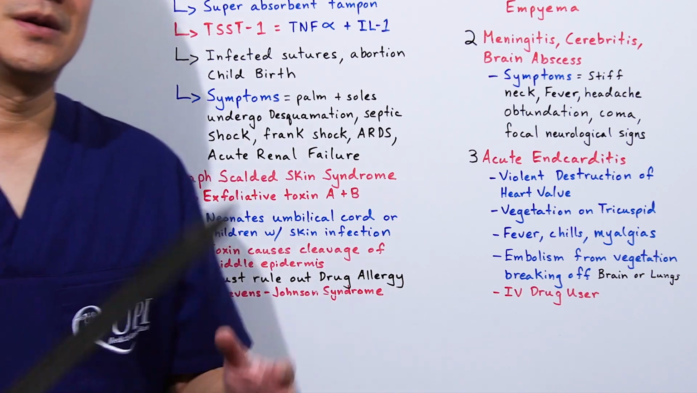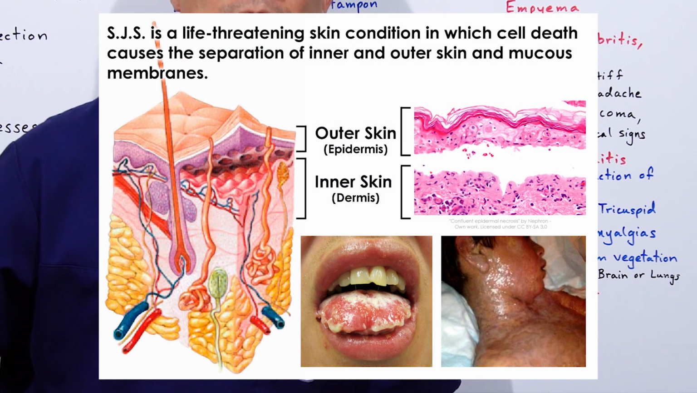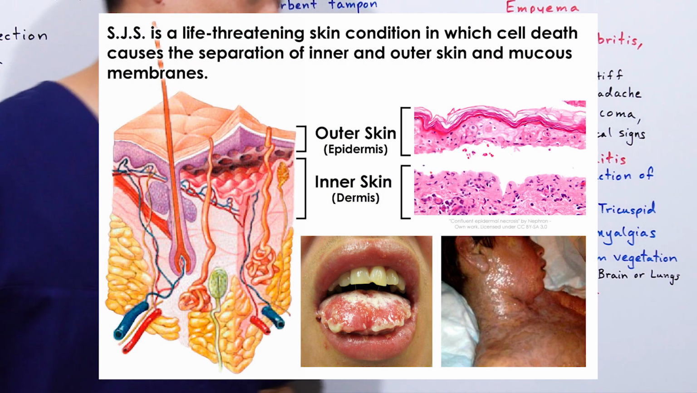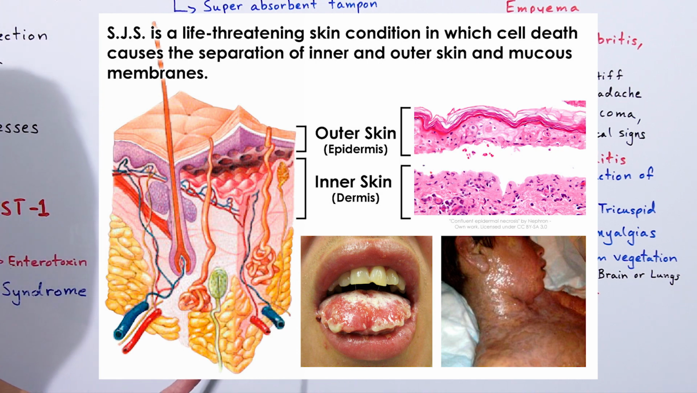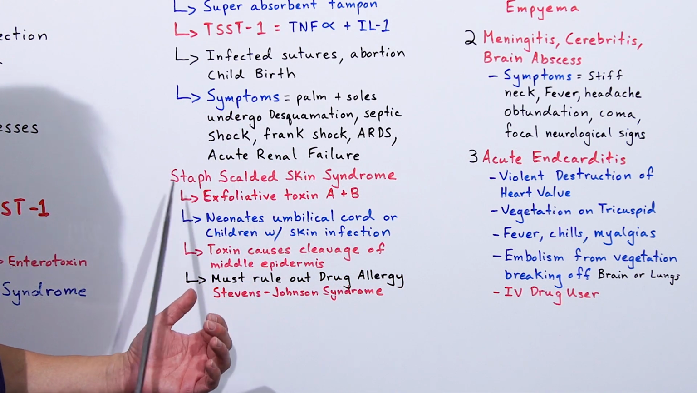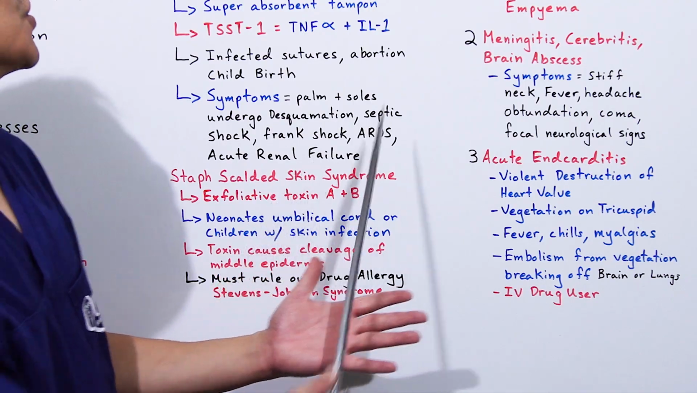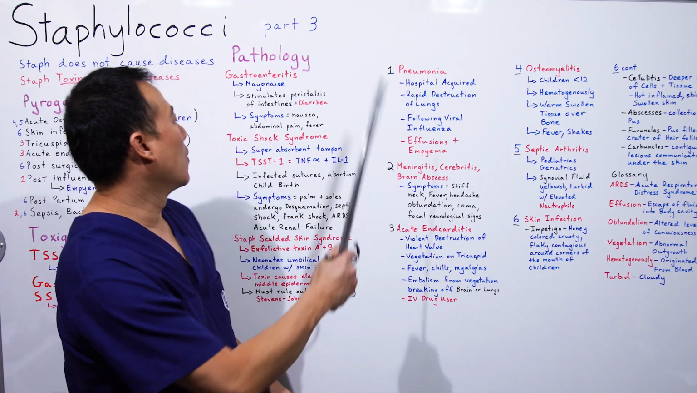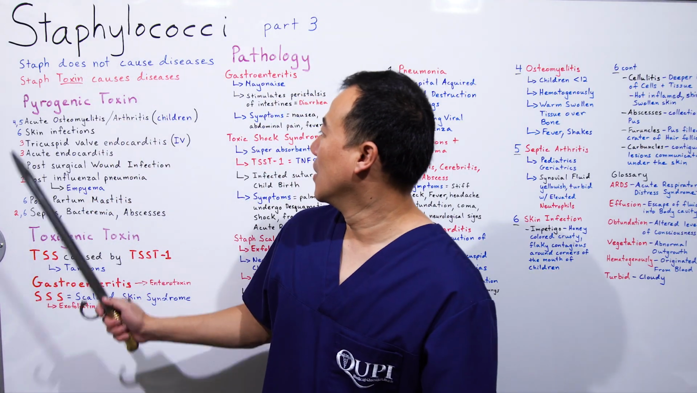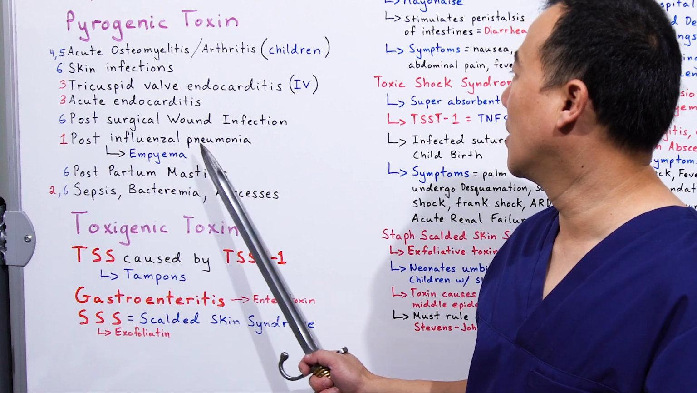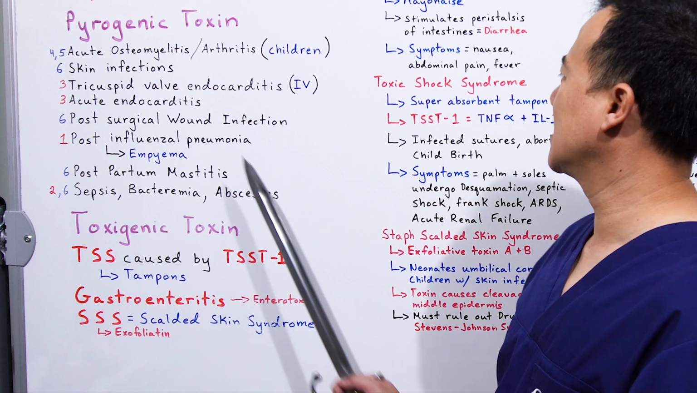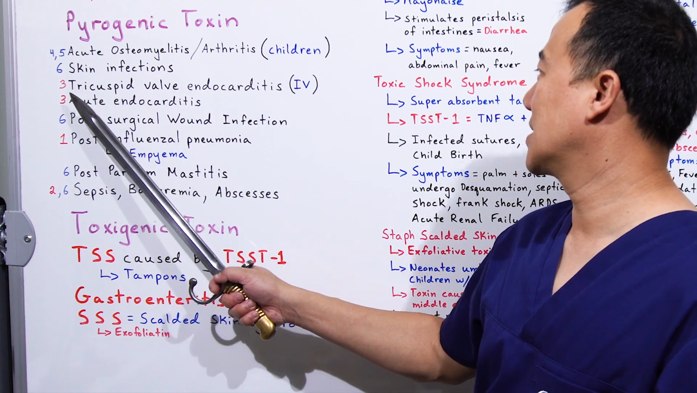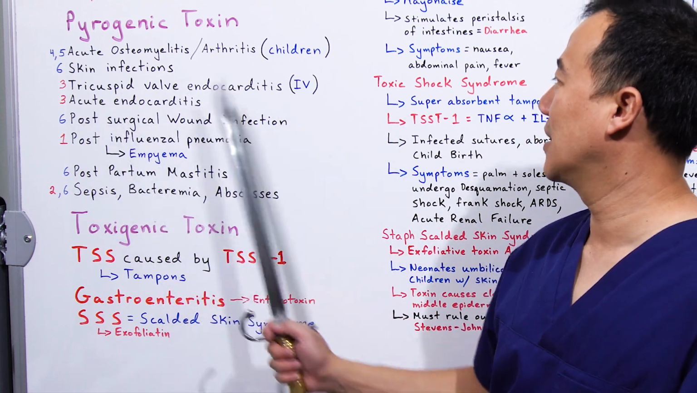You must rule out Stevens-Johnson syndrome. It's a drug allergy, okay? And it comes off very similar to staph scalded skin syndrome. Pneumonia. Okay, 1, 2, 3. So here we go. 1's here. We're going to talk about pneumonia. 2 is here. We're going to talk about, I think, abscesses, especially brain abscesses. And 3, tricuspid valve endocarditis and acute endocarditis.